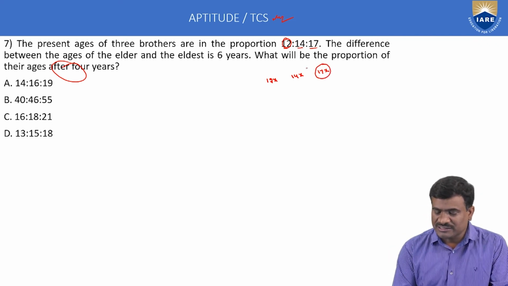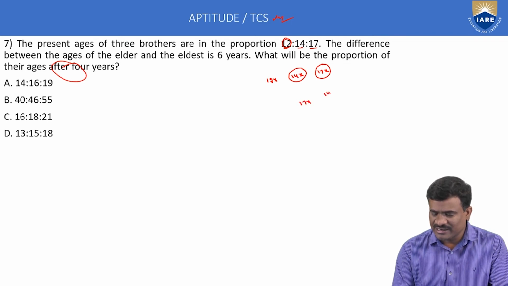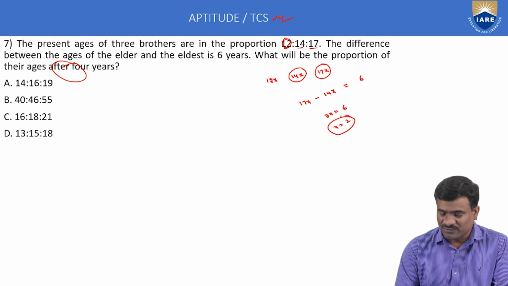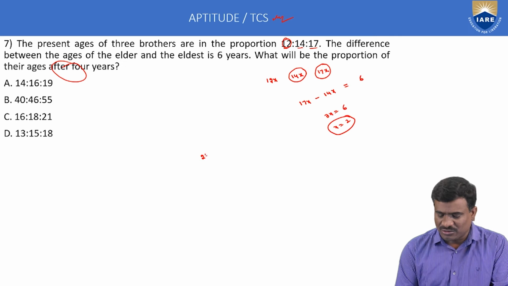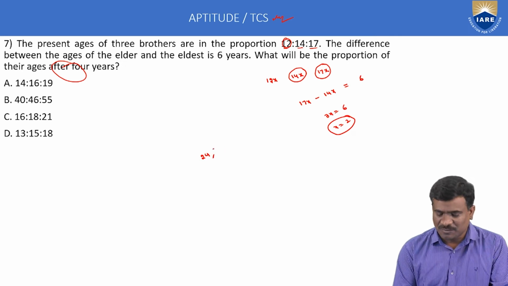Next, difference means minus operator. Eldest 17x minus 14x is equal to 6 years. That is 3x is equal to 6, x is equal to 2. Therefore, first person age 12 into 2, 24. Second person 14 into 2, 28. Third person 17 into 2, 34.